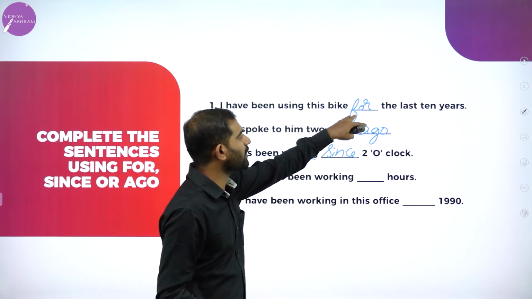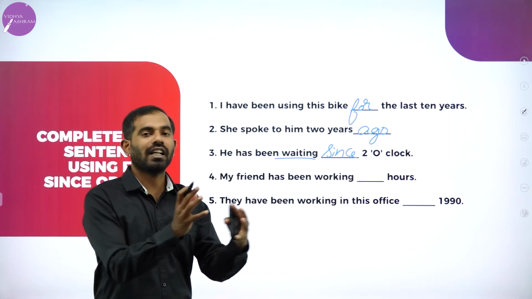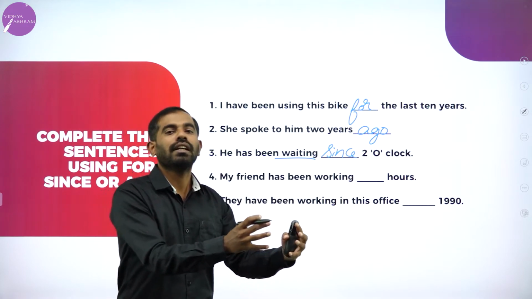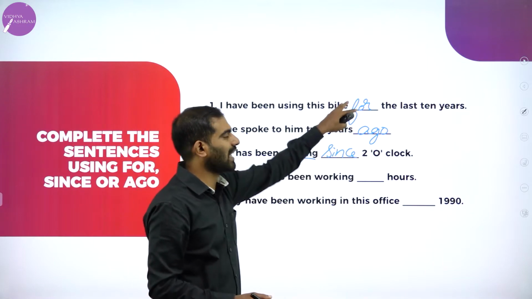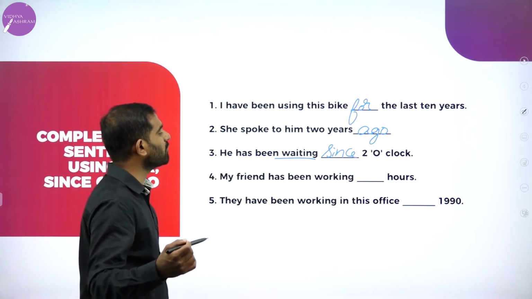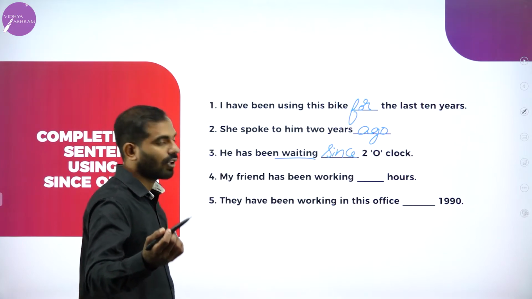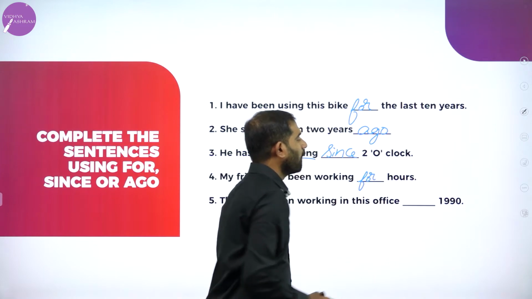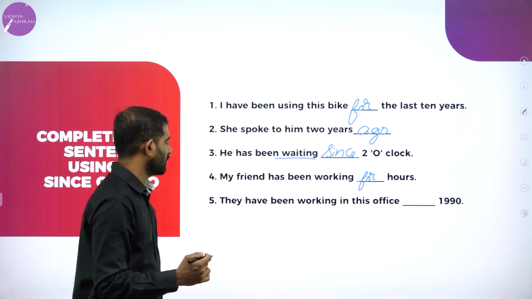This using since and for is a bit tricky, but take up more examples from your textbook or from any other source and start solving them. You will get the clarification. My friend has been waiting for, he has been waiting for hours.